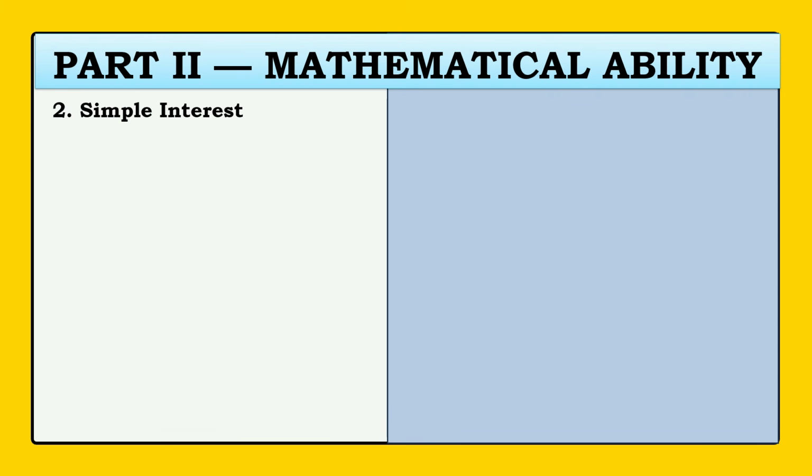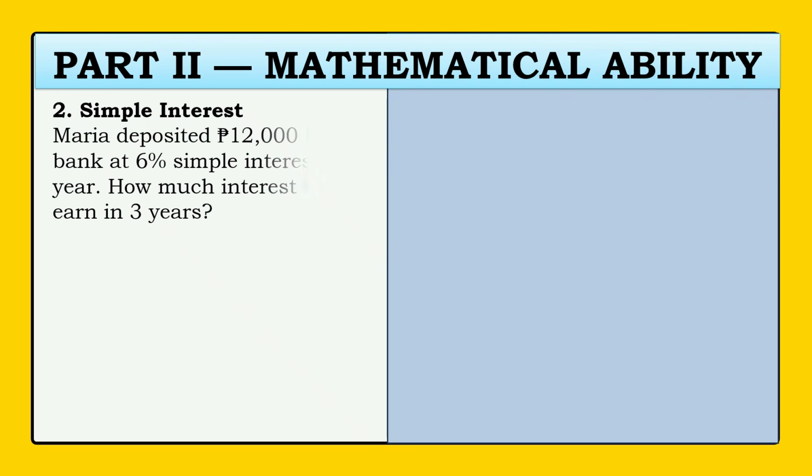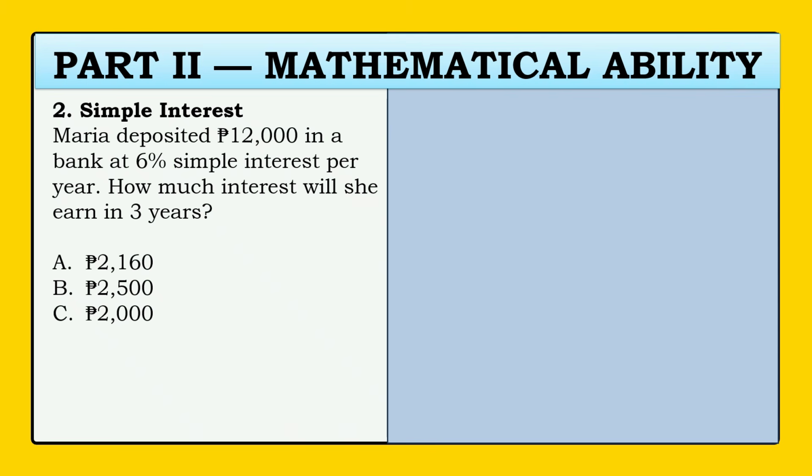Our second problem is simple interest. Maria deposited 12,000 pesos in a bank at 6% simple interest per year. How much interest will she earn in 3 years? A. 2,160 pesos, B. 2,500 pesos, C. 2,000 pesos, or D. 2,360 pesos. What do you think the answer?